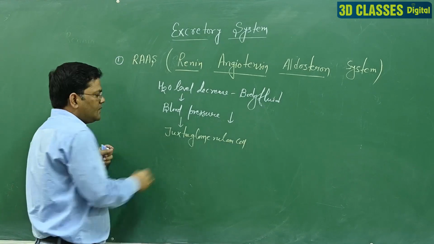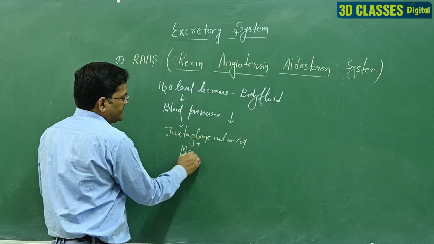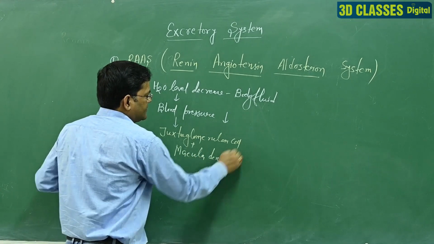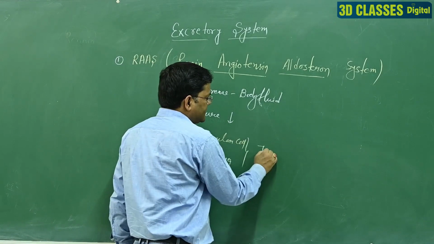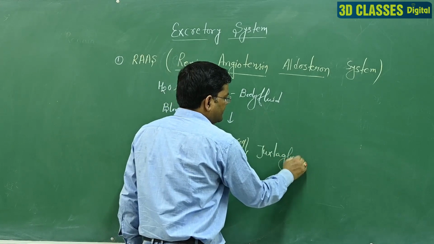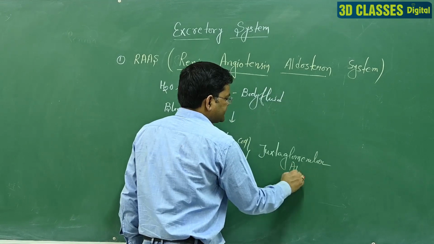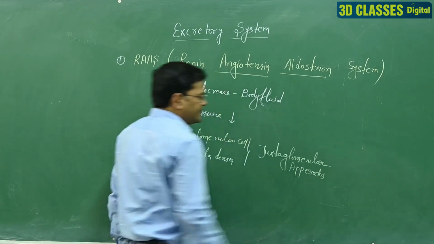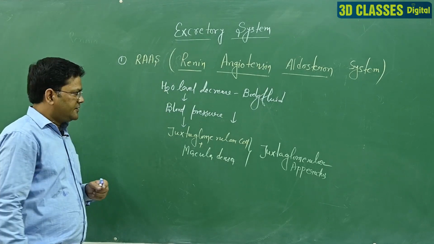And when it combines with the macula densa, the combined form is called the juxtaglomerular apparatus.